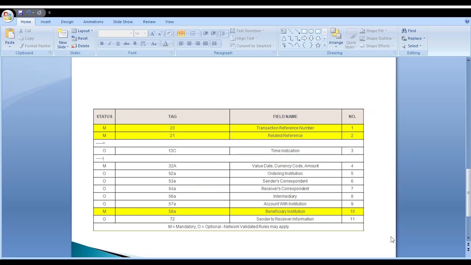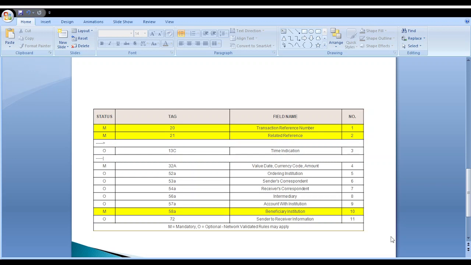Field 13 is the time indication. 32A is the value date, currency code and amount. What is the value date format? YYMMDD. What is the currency code for this transaction? AED 15,000. Next, 52A, the ordering institution. The ordering customer has an account in the ordering institution. The ordering institution alone initiates the transaction.